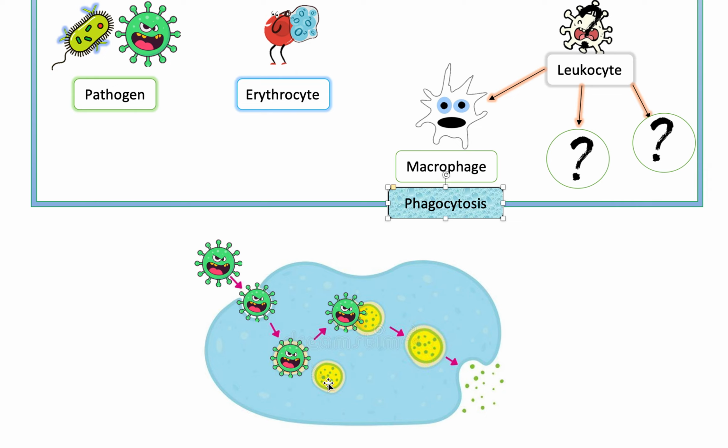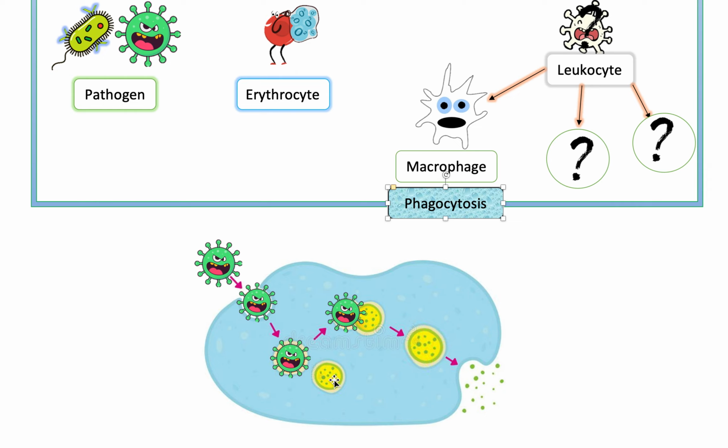And then the next thing that will happen is one of the organelles in the cell called a lysosome. So this is a lysosome. This organelle has many things inside it that are toxic to pathogens such as viruses. So for example, when this virus is engulfed by endocytosis, it will combine with this lysosome to make one large blob.